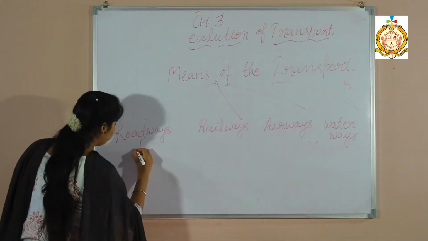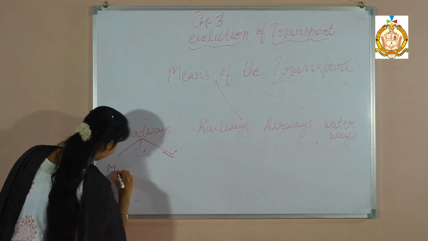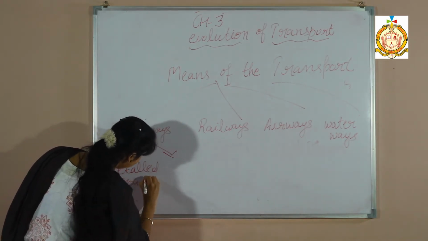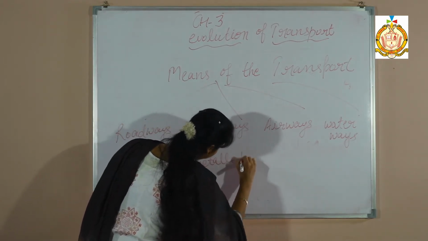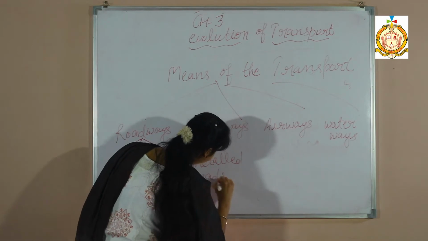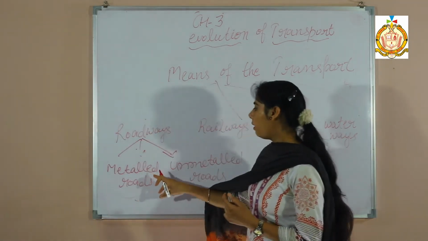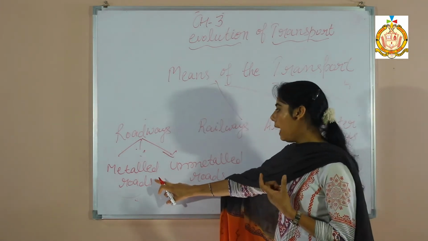Roads are of 2 types, metalled roads and unmetalled roads. Metalled roads are also known as pakka roads, that are made of concrete and charcoal.